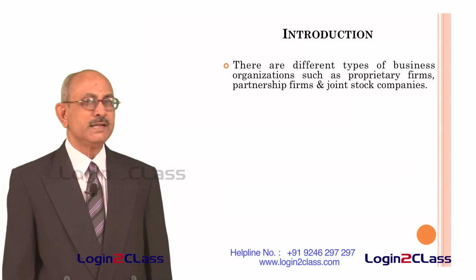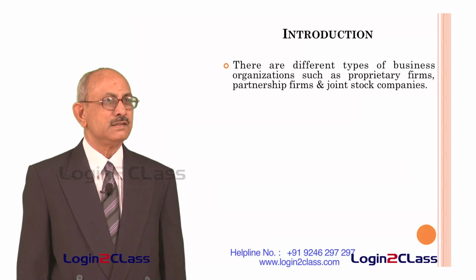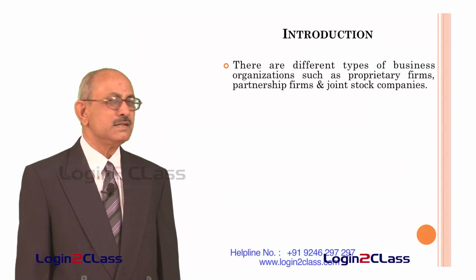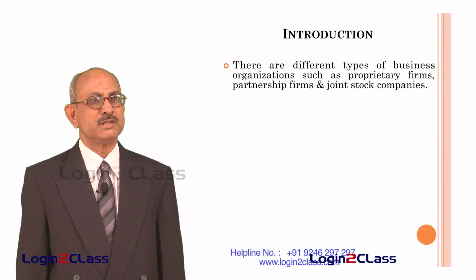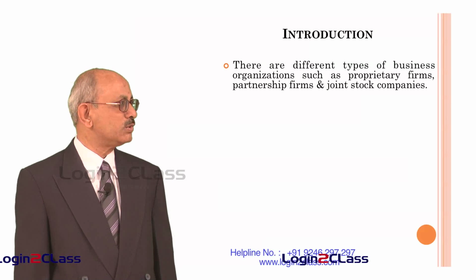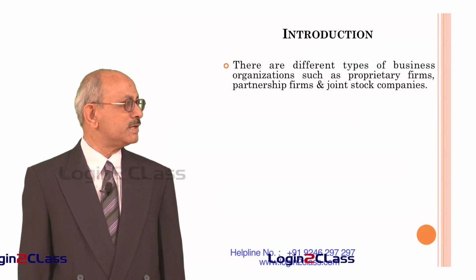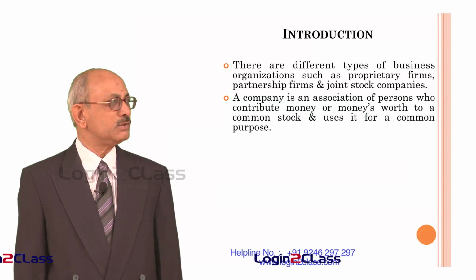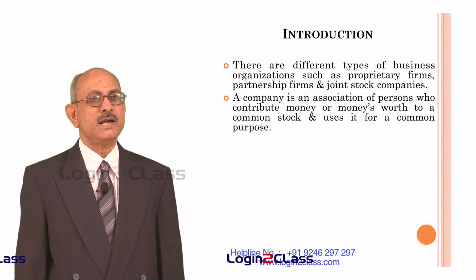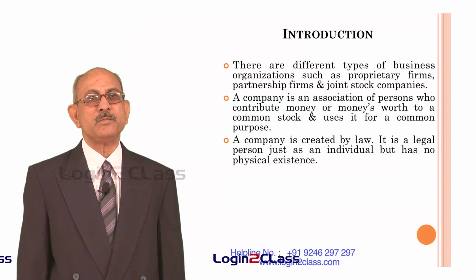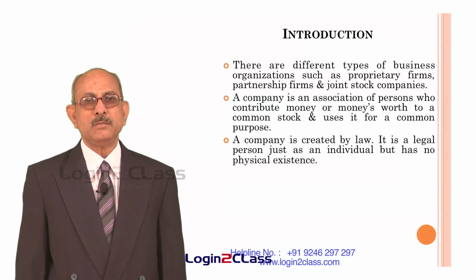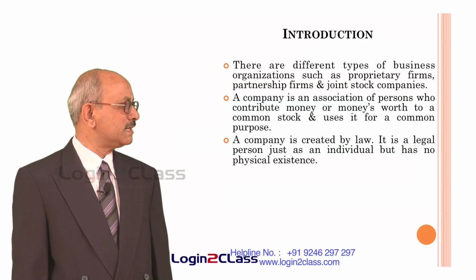As you are aware, there are different types of business organizations. That means businesses can be organized in different ways, such as proprietary firms, where one person is the proprietor of the business, a partnership firm where two or more persons join together to do business, and joint stock companies. A company is defined as an association of persons who contribute money or money's worth to a common stock and use it for a common purpose. A company is created by law, therefore it is a legal entity, just like an individual. But unlike an individual, a company has no physical existence.